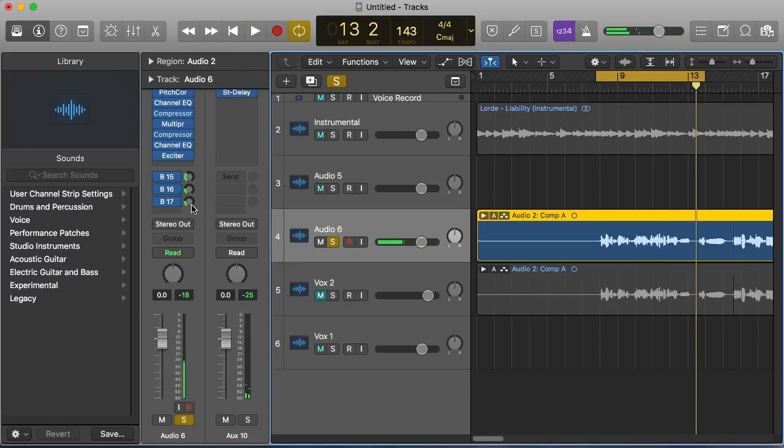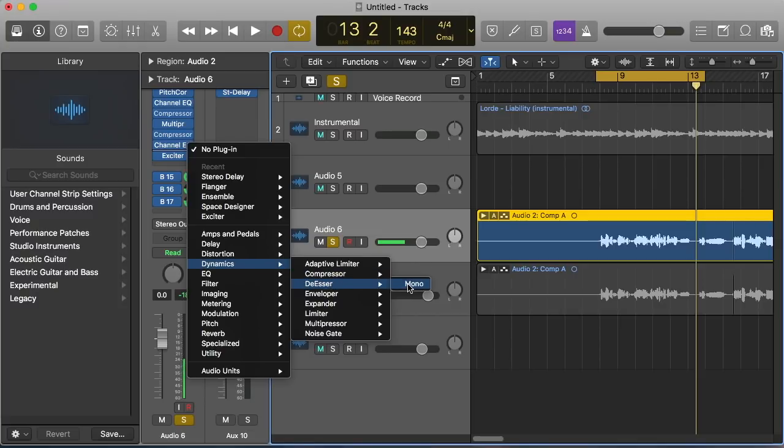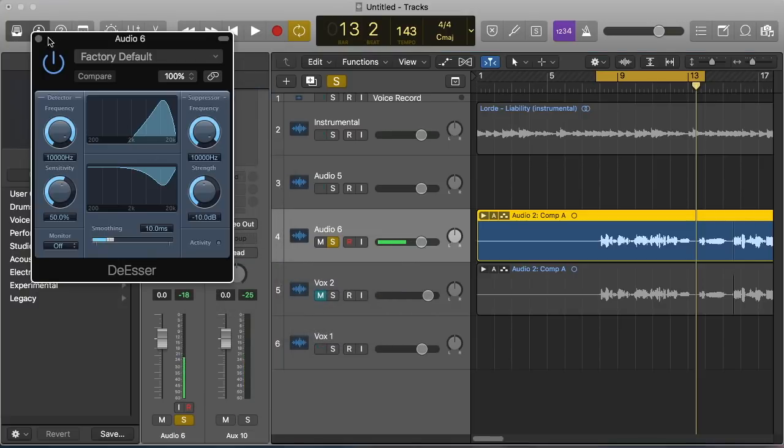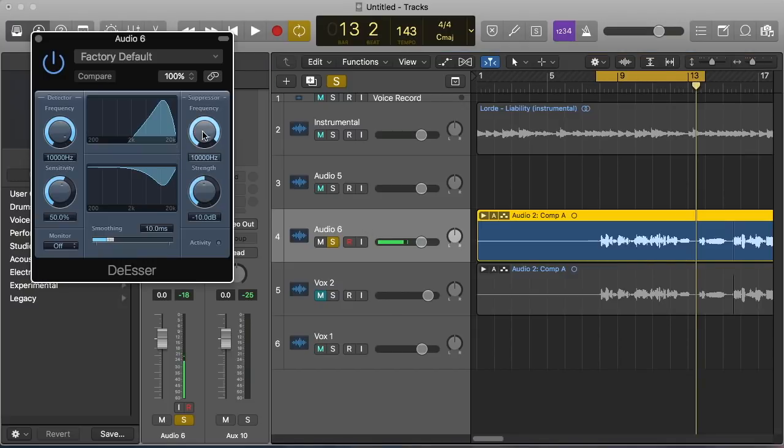Yep. So just kind of adding some extra body to those vocals. Really just kind of spreading them out. So before this exciter, I forgot about a de-esser, just because I'm noticing some of those high frequencies are poking through a little bit too much. So I'm going to go over to the 6.3 kilohertz for a female vocal, which is where I find works typically the best universally for females.